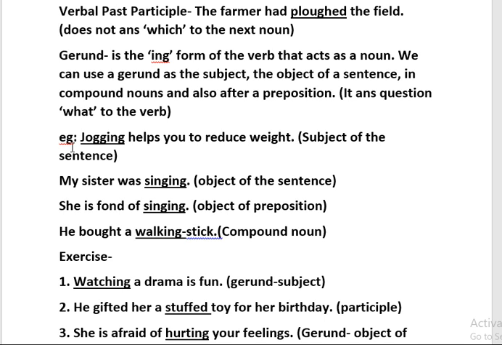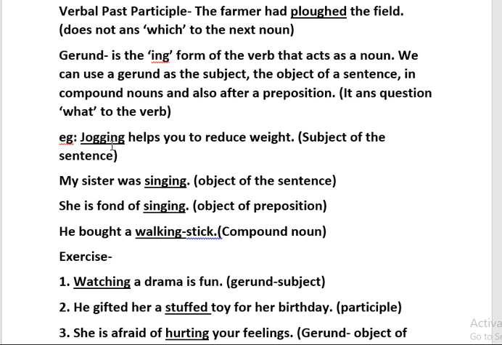Now see the example here. Jogging helps you to reduce weight. Now if I ask the question "what" to the verb, what helps you to reduce weight? You will say jogging. Understood? Then you can say that it is a gerund, and the gerund is the subject in the sentence here. Clear?